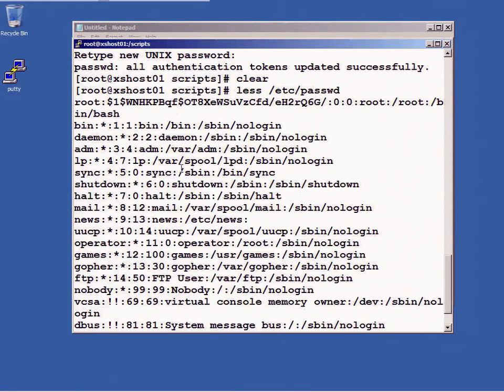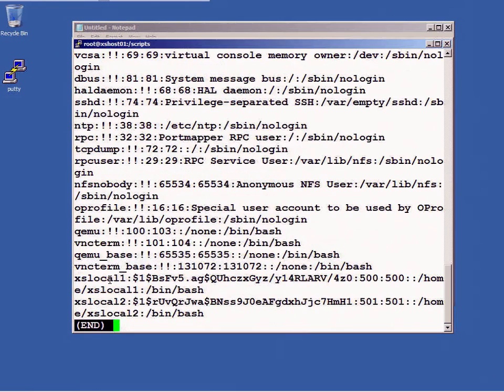Now, if I go down, you'll notice that here's my XS local 1 user, as you can see. Here's a secure password that is created for this. These exclamations mean that there are no passwords associated with those accounts and that you shouldn't be logging in as those users. So nobody logs on as the NTP user or the RPC user or the SSHD user and so on. But I do have XS local 1 and XS local 2. I've got passwords for both of them that I created and saved. The user ID for XS local 1 is 500, group is 500, and for XS local 2 it is 501 for user ID and group ID.